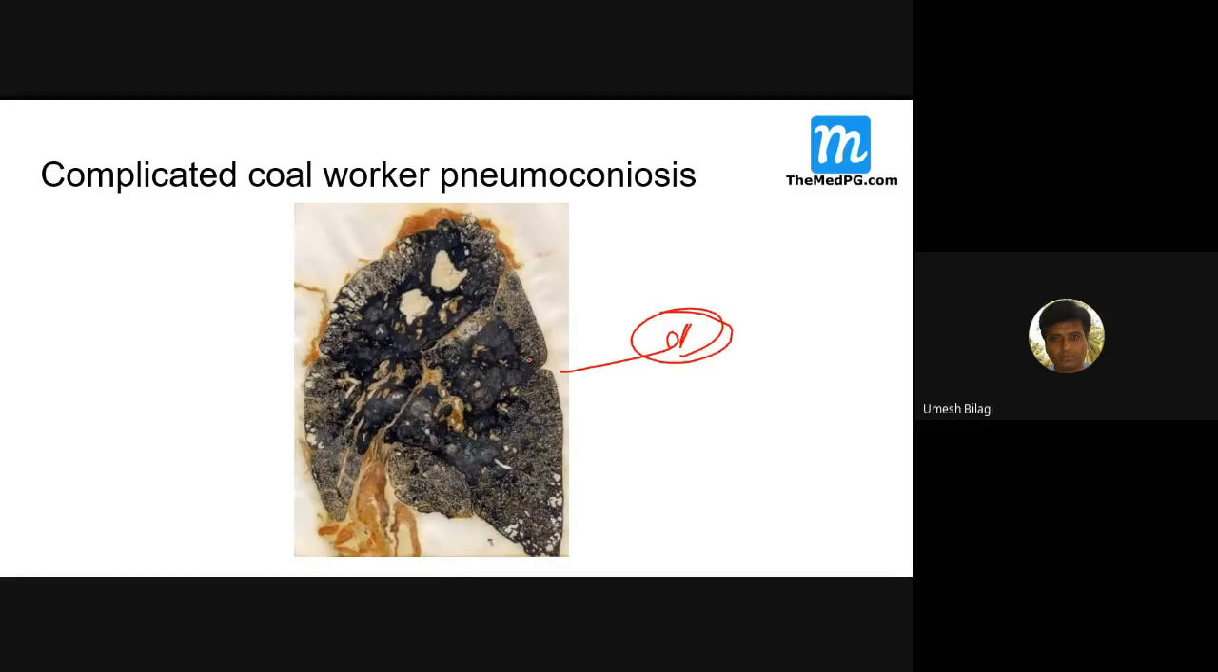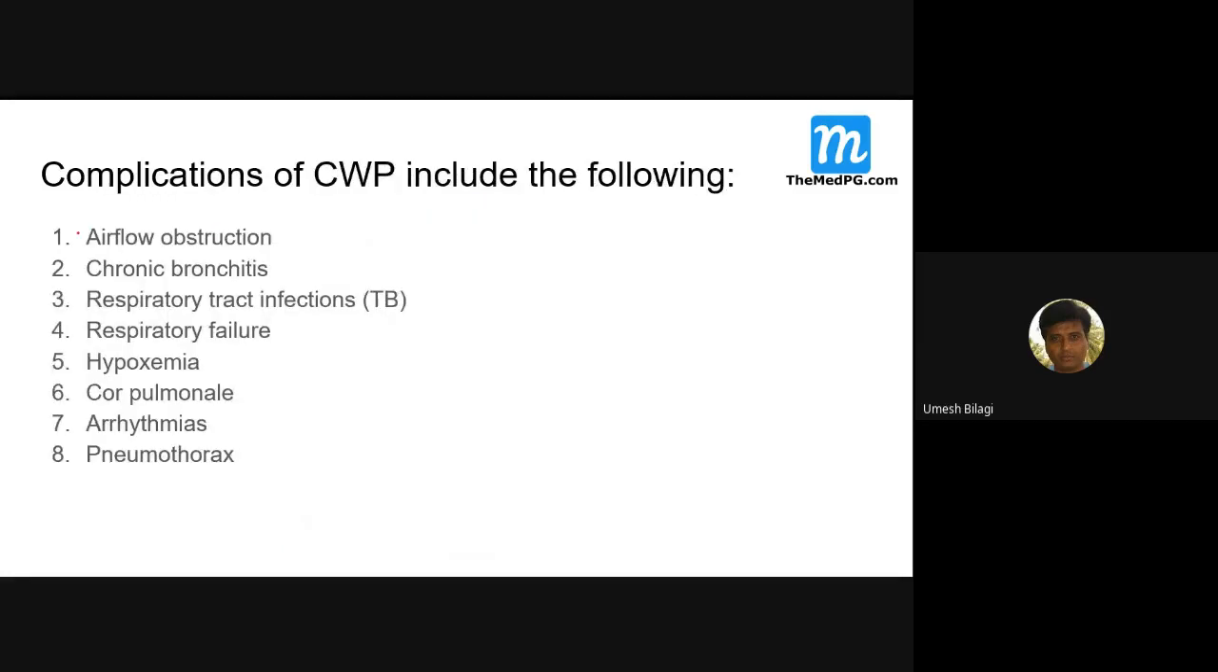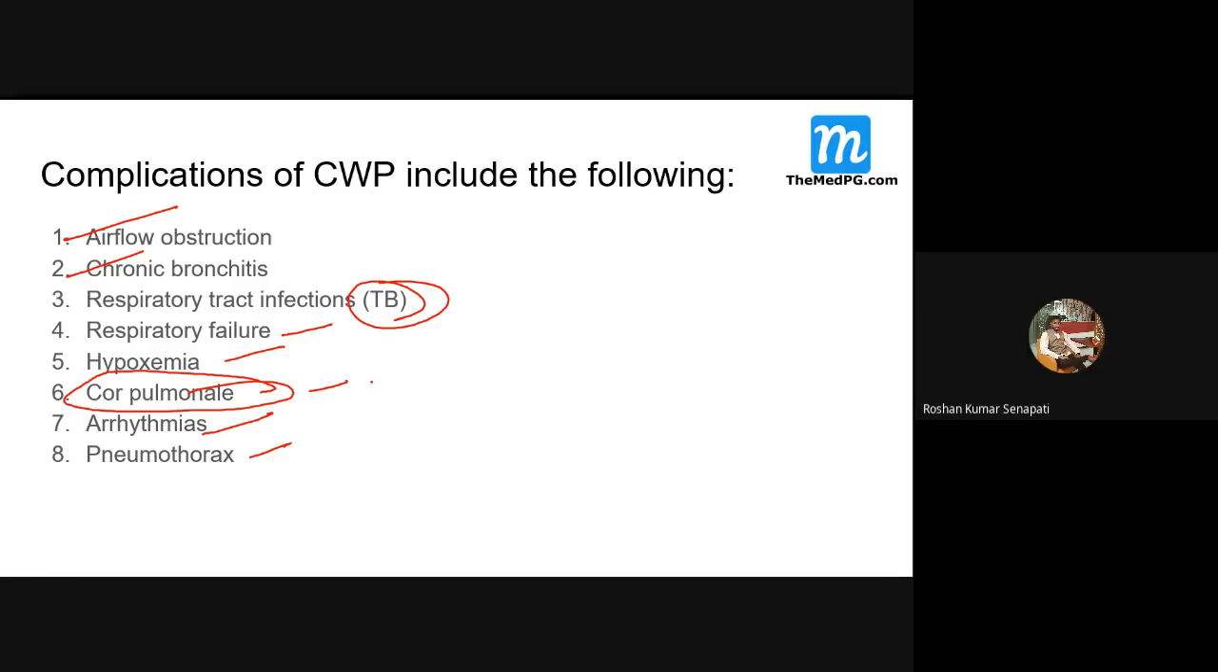The complications are airflow obstruction and chronic bronchitis. The patient may be prone to TB also. Respiratory failure, hypoxemia, arrhythmias. What is cor pulmonale? Right ventricular hypertrophy with or without right heart failure, secondary to lung disease, pulmonary hypertension, COPD, or pulmonary vasculature disease. Both of them can cause cor pulmonale. Yeah, this is for today.